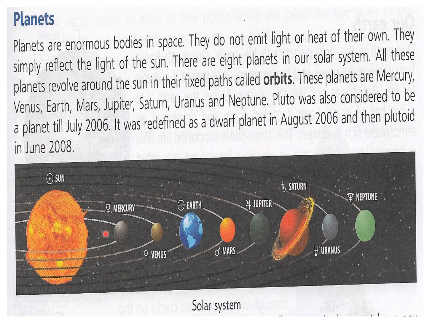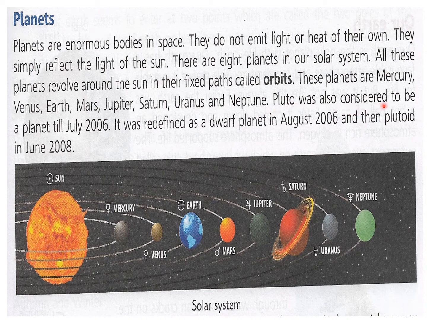Now these 4 planets till Mars, they come under the inner planets because they are close to the sun, and these 4 planets are called outer planets: Jupiter, Saturn, Uranus and Neptune. These 4 are outer planets because they are far from the sun. These planets are Mercury, Venus, Earth, Mars, Jupiter, Saturn, Uranus and Neptune.